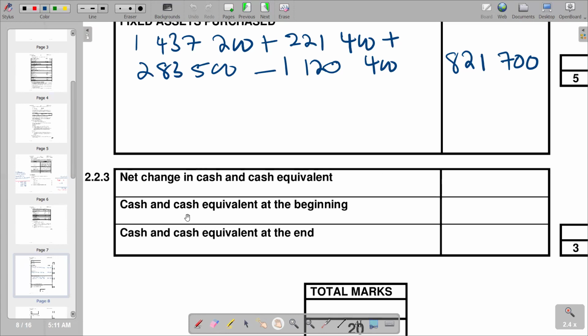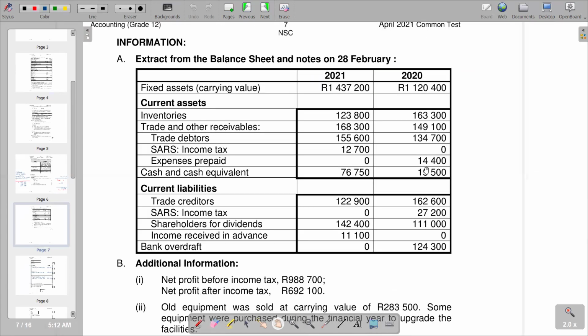So we start with inputting our cash and cash equivalents at the beginning. It's the figure that we are supposed to find in our question. At the beginning, it's here. So we see that we have got cash and cash equivalents of 15,500, but we also have an overdraft of 124,300. So I remember an overdraft to be a negative figure, which is in brackets.